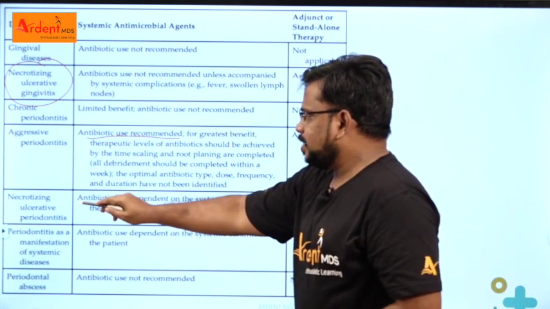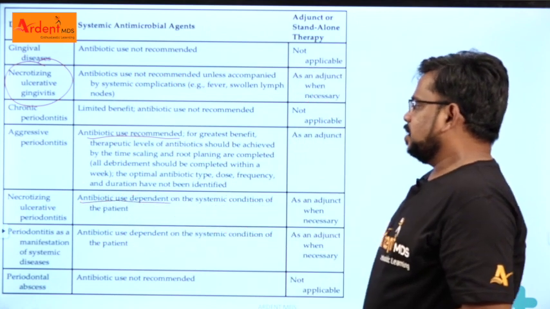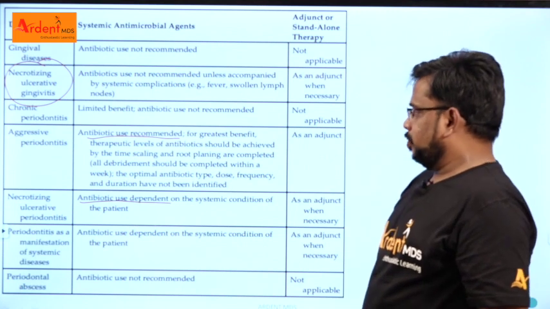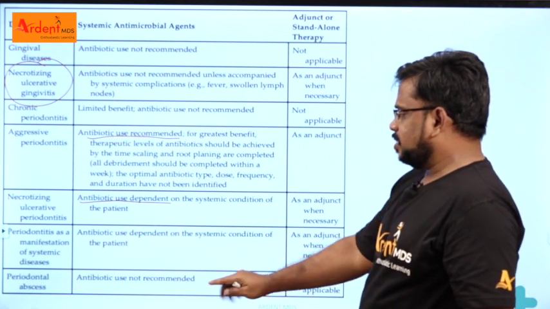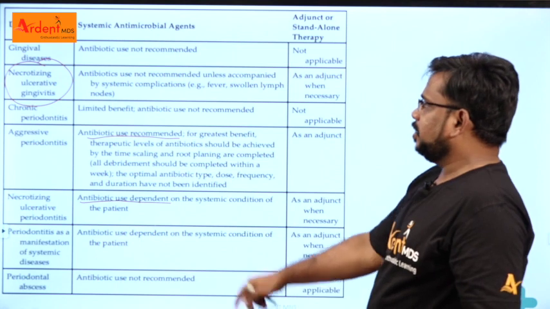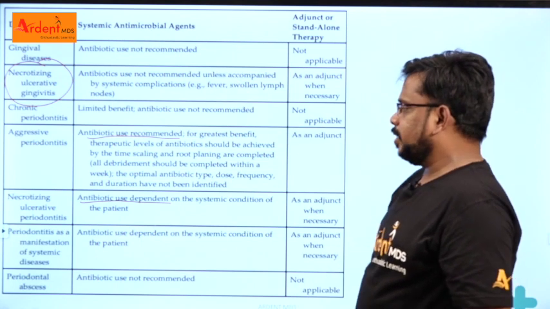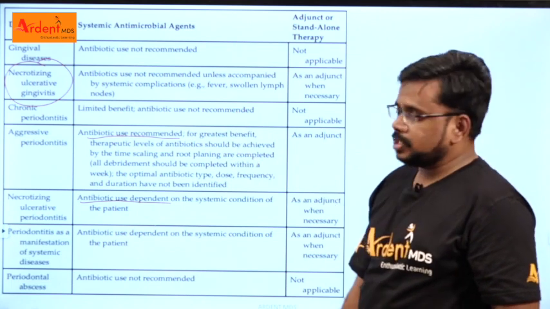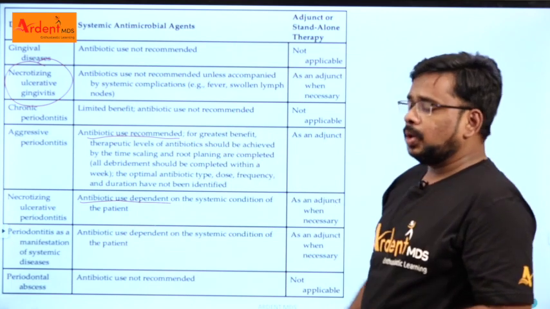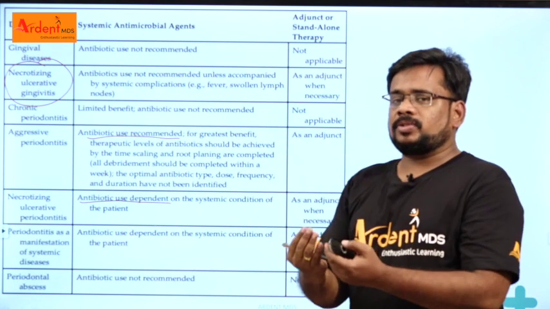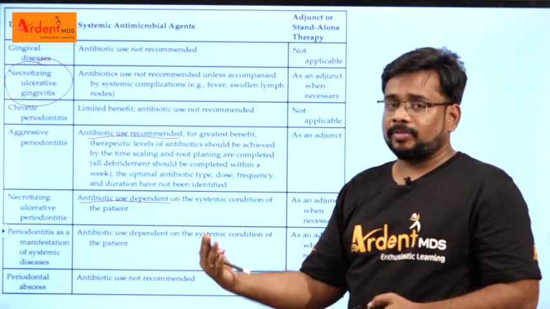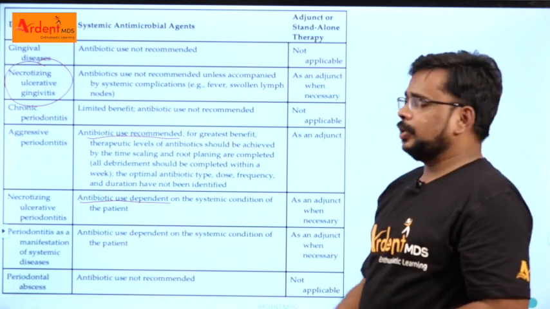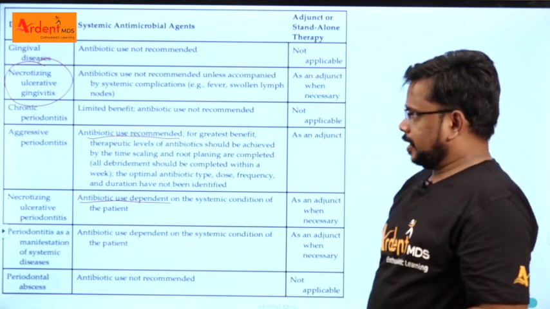So even in necrotizing ulcerative periodontitis, antibiotic use depends upon the systemic condition of the patient. Right. Periodontal abscess, antibiotic use is not recommended. Gingival disease, not recommended. And chronic periodontitis, not recommended. So keep this in mind. You have to know the associated points with the question you are reading, so that you can answer any type of question asked in your NEET exam or INI-CET exam.